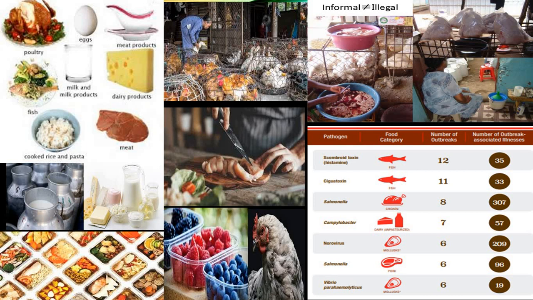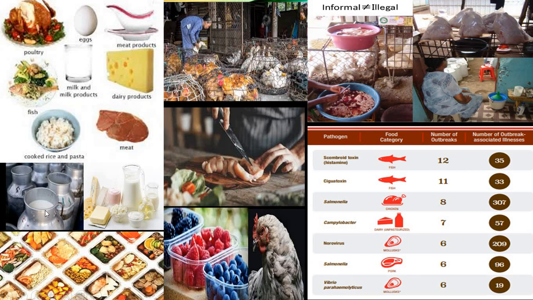So once the consumer is having that milk, they may get a transfer of such bacteria or virus or fungi. So in such a way, the diseases are transferring, that is zoonotic organisms transferring from animals, hens, chickens, ducks, goat, cow to consumers. So we can see poultry, egg, meat products, milk and milk products, dairy products, even cooked rice and pasta. When we are having food in a restaurant, there may not be any hygienic practices. So there may be a chance of transferring some pathogenic organism while serving, when using common dining tables, etc.